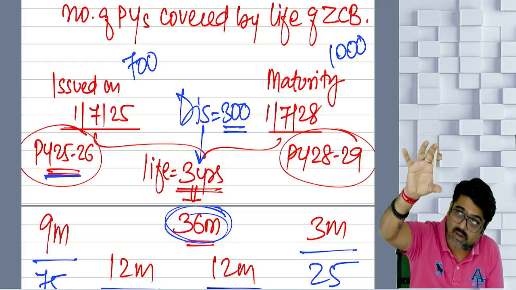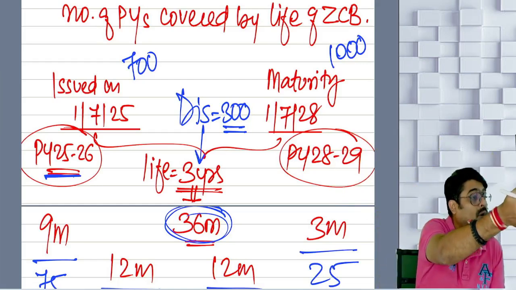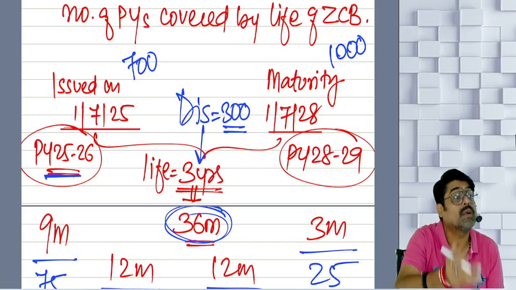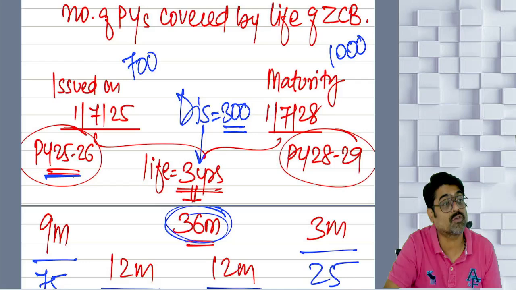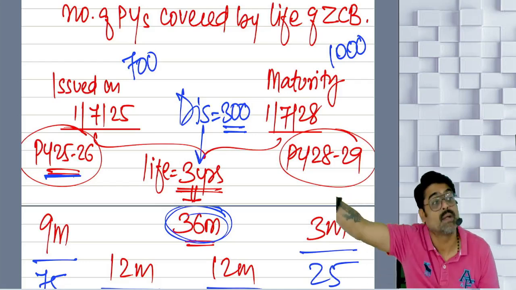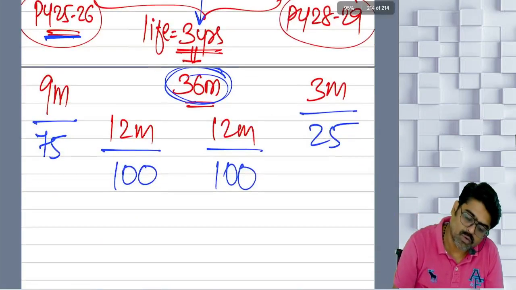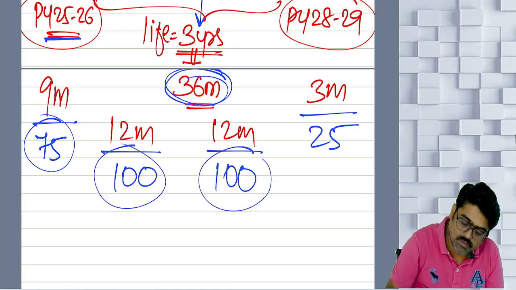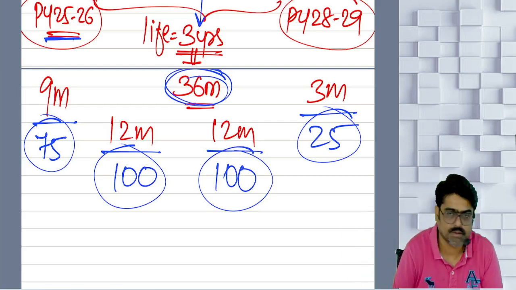So this entire discount is for 36 months. How much will be the discount for the 9 months life which is covered in my previous year? How much will be the discount for 12 months which is covered in the next previous year, and how much will be the discount for 3 months of the bond's life covered in the previous year 28, 29? That discount you are supposed to calculate. So out of 300, how much will be allowed in this year, how much in the next year, how much in the next to next year, and in the last year, 25 will be there. This way your 300 discount will be allowed as a deduction.